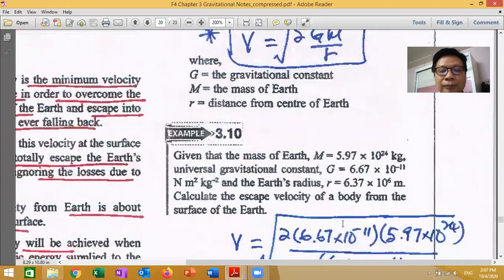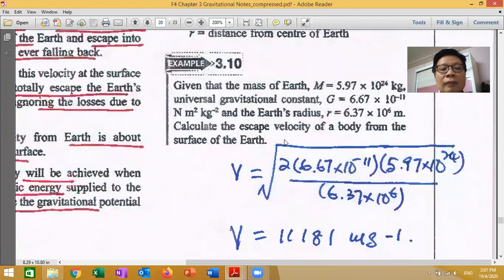Example. Given the mass of Earth with this value, the universal gravitational constant G this value, and the Earth's radius, calculate the escape velocity of a body from the surface.